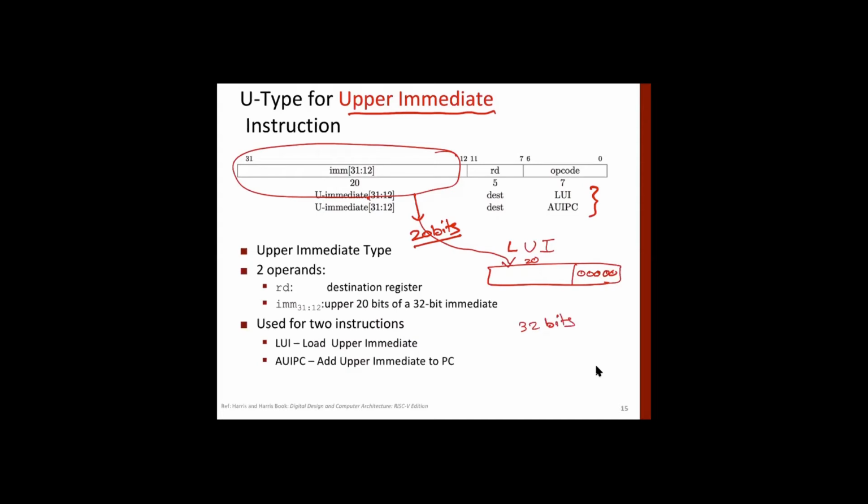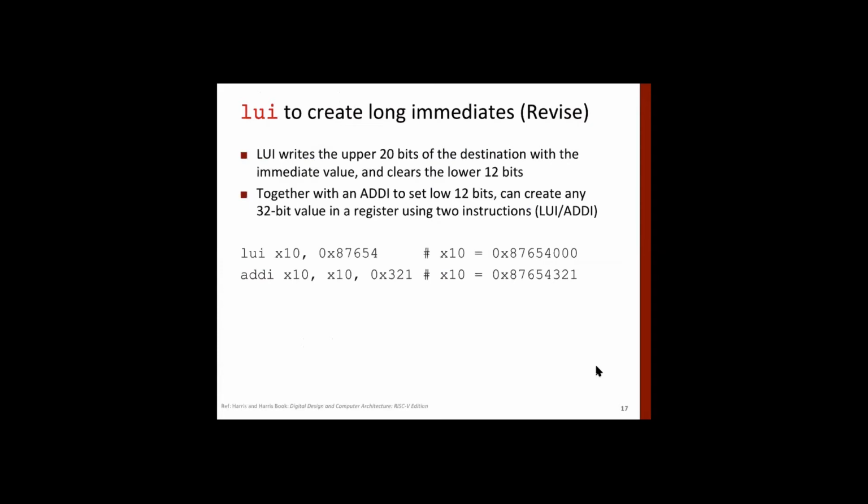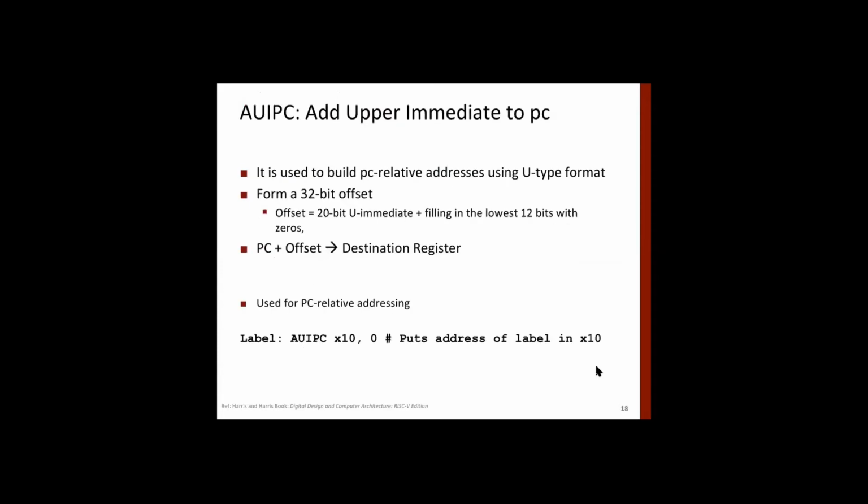Second is AUIPC. Okay, we'll skip this. So what are we doing here? It's used to build a PC-relative address using the U-type format.